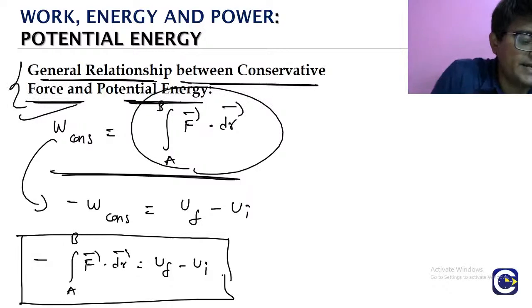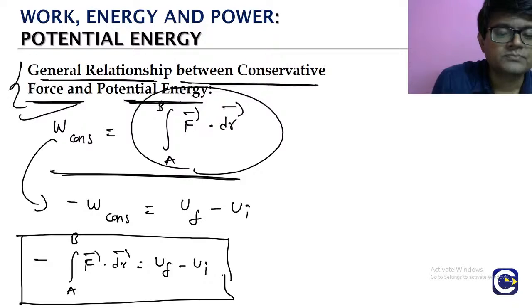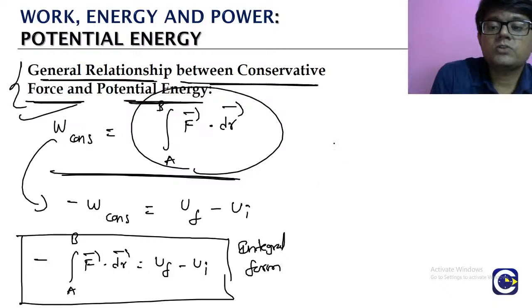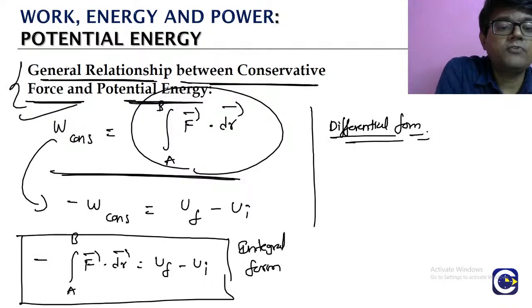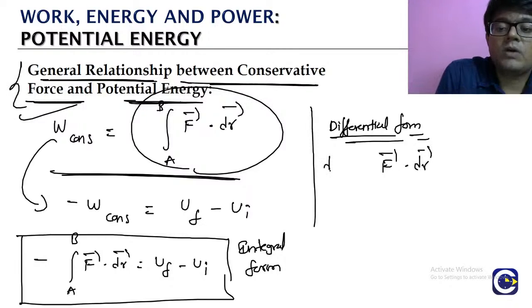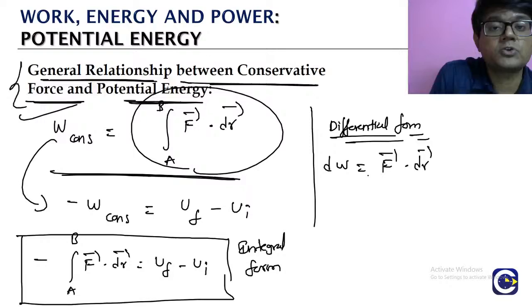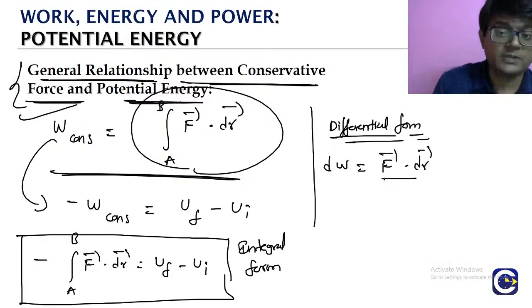So in fact, if you look at it, this is in which form? It is in the integral form. We also have one more form, which we generally call the differential form. The differential form is nothing but the form that we will have before integrating it. So look at this. For the small displacement dr, what is the small work done by the conservative force? dW is F dot dr.